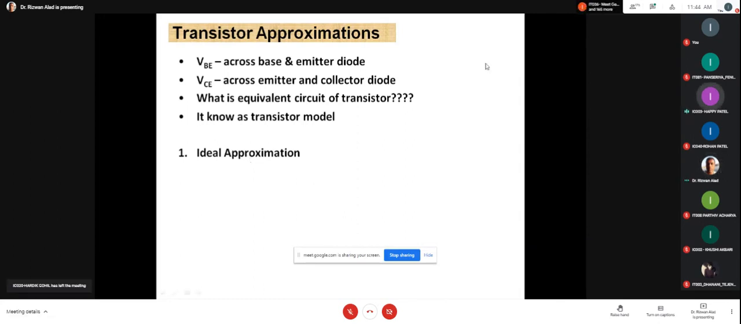Okay, in the third approximation, we consider the internal resistance of the diode, and the name of this resistance is the bulk resistance, RB. Okay. In summary, what is the difference between these three?